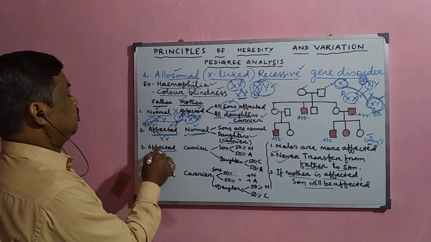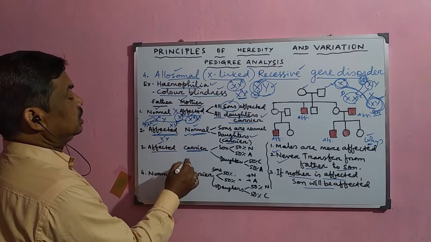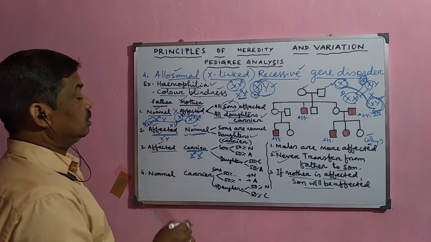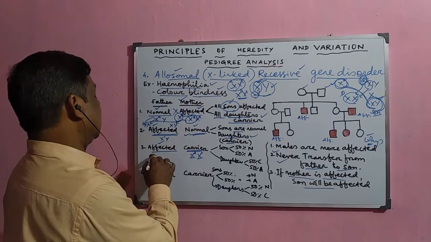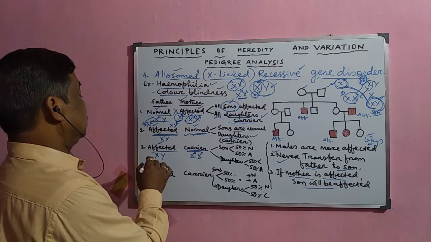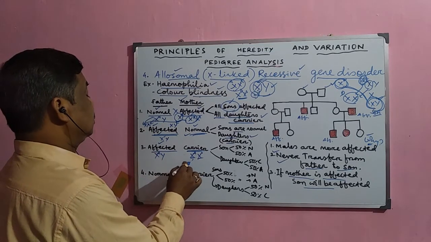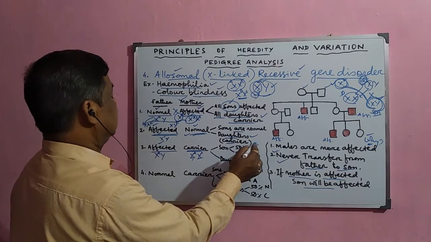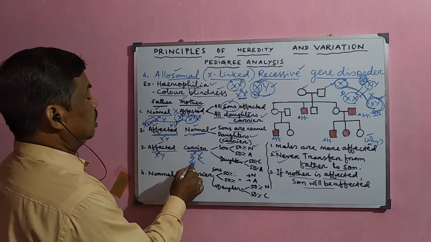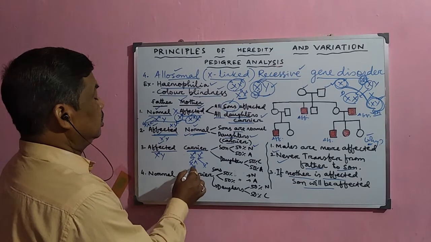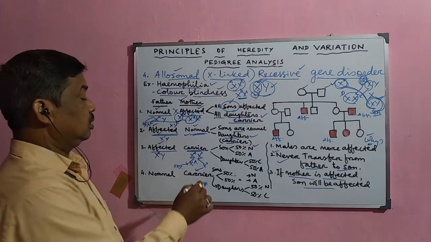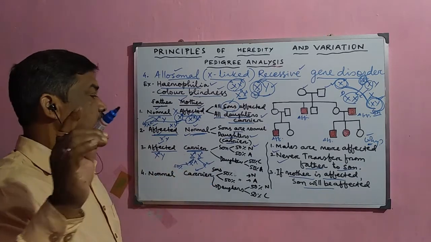Now, in the third case, the father is affected and the mother is a carrier. Carrier means one X has the affected gene and the other does not. In this case, the father has X and Y, and the affected gene is there. So 50% of sons are normal, because two types of gametes will be formed, one affected and another normal, and they move to the son. So 50% of sons will be normal, and 50% will have the affected gene.